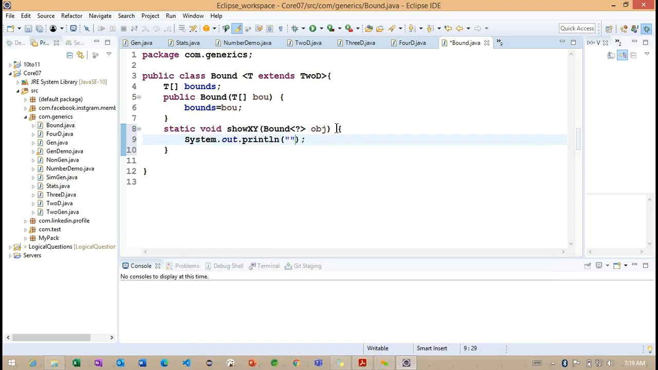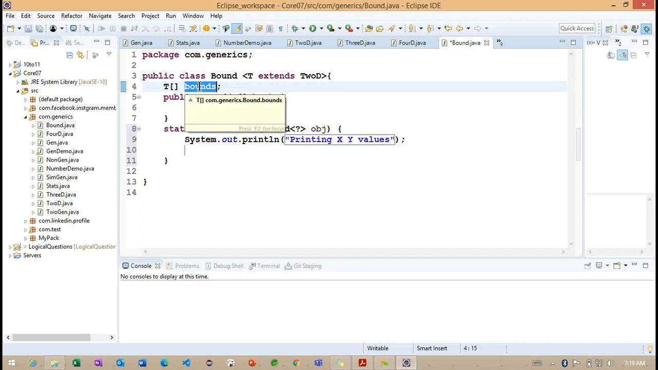Getting the point? Now I want to provide some message here. So printing the XY values. After this, what I am trying to write here, because we are going to get this as a type here. Getting the point? So this object information we are going to get as a type. Okay, so let's see now what we can do.